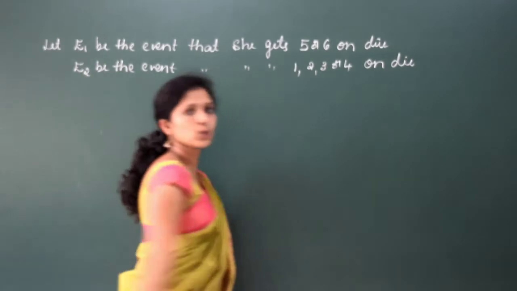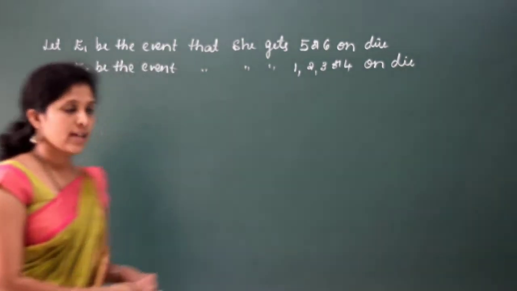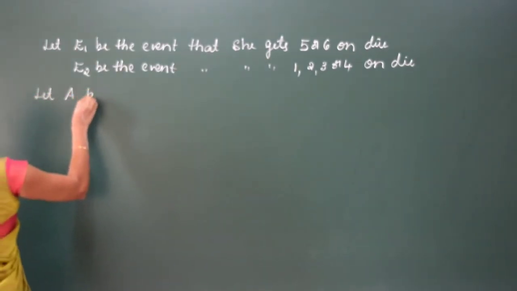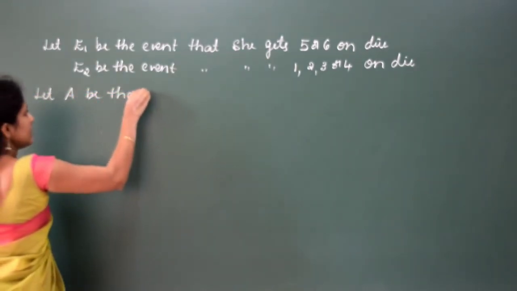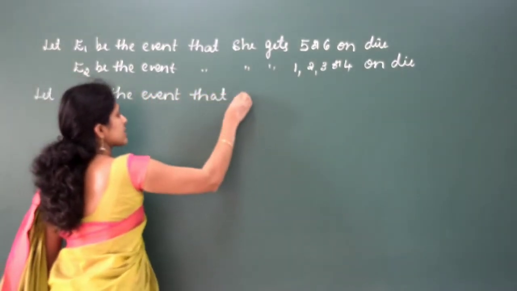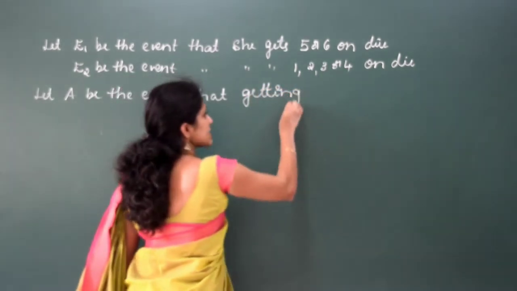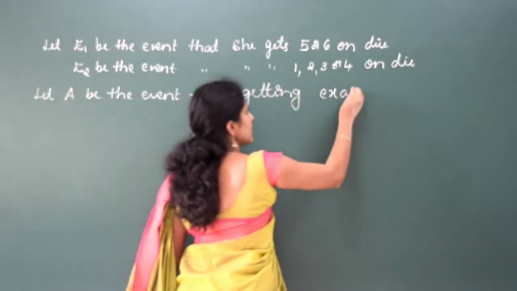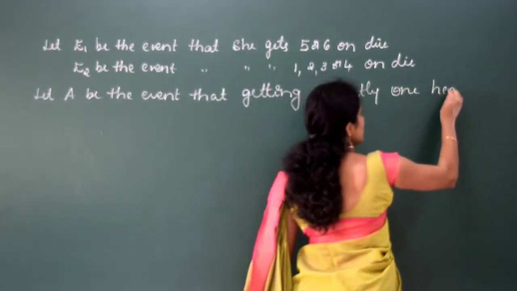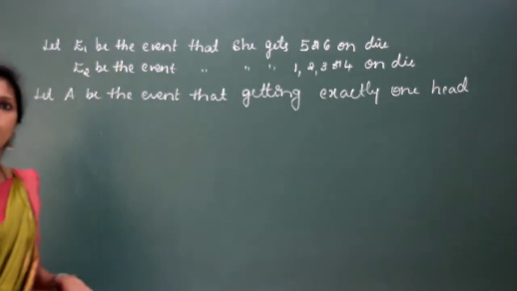If she gets 1, 2, 3 or 4, then she will toss a coin only once. Now next, the event A. Let A be the event of getting exactly 1 head on a coin.